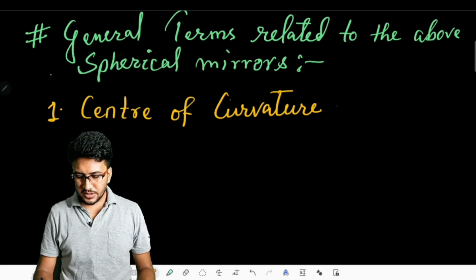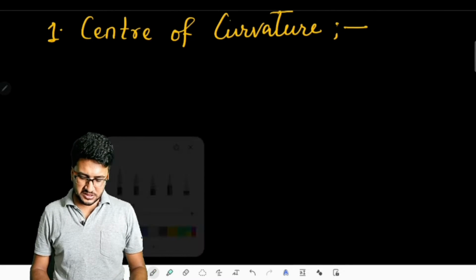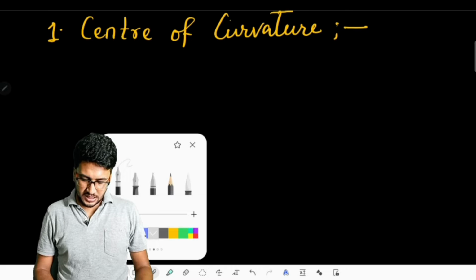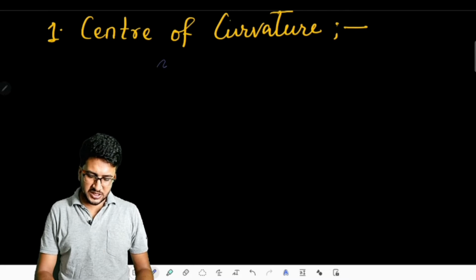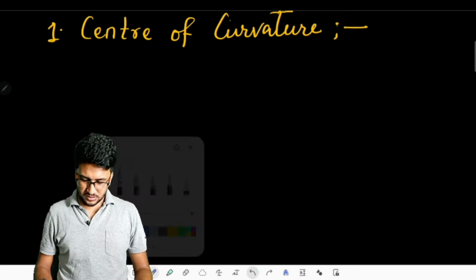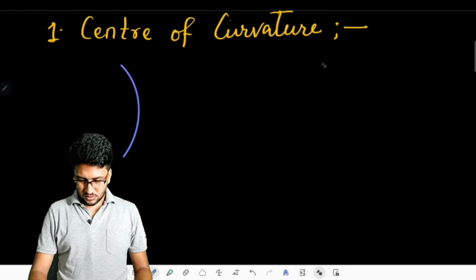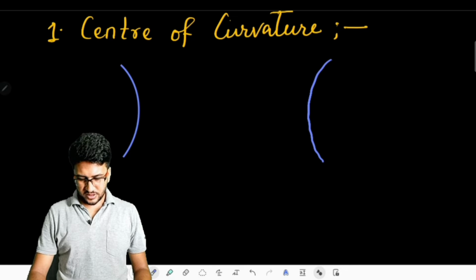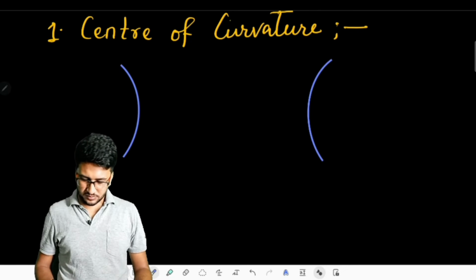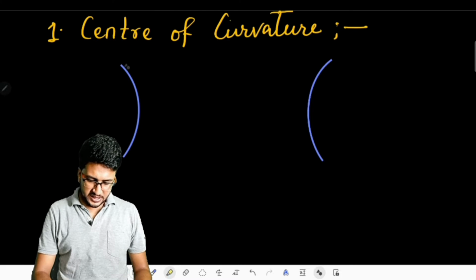What is the center of curvature? Let's talk about the center of curvature firstly. Let us take this as a mirror. Suppose we take a concave mirror, so this is our concave mirror. And this is our convex mirror. Where our reflecting surfaces are directed in this sense.